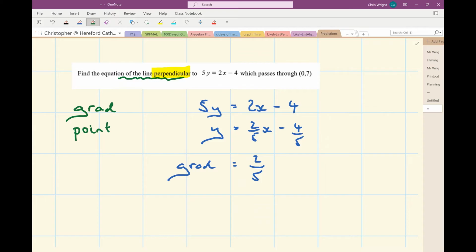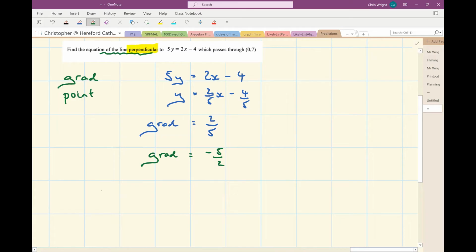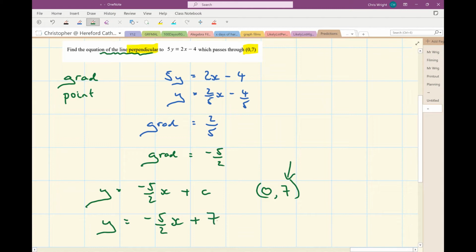Then I can find the gradient of the green line. The gradient of the green line will be the negative reciprocal of that, because the green line is perpendicular to the blue. So now I know that my green line has got the equation y equals minus 5 over 2x plus c, and I simply have to work out what c is. I've got a point on the line. This green line goes through the point 0, 7, which tells me that its y-intercept is 7. So the equation of this line is going to be y equals minus 5 over 2x plus 7.